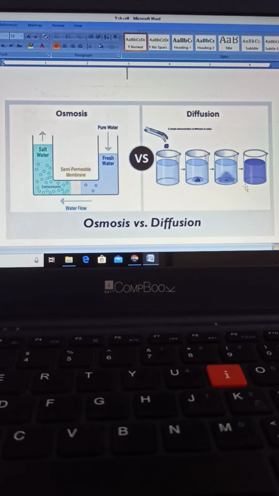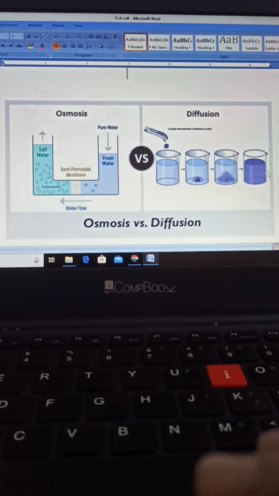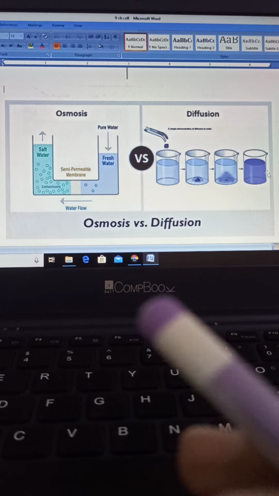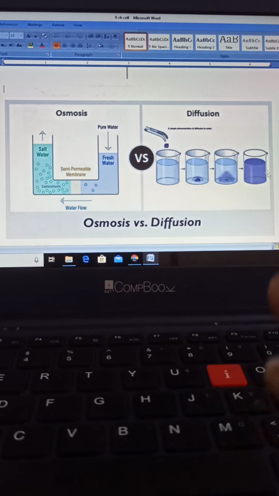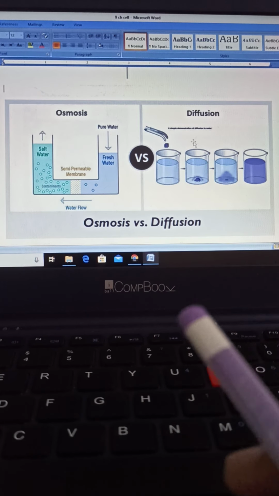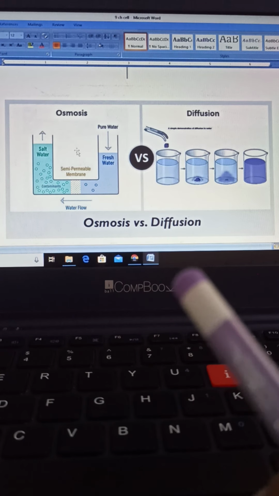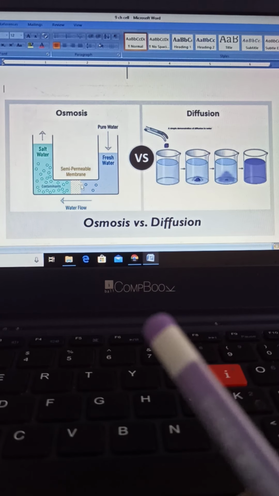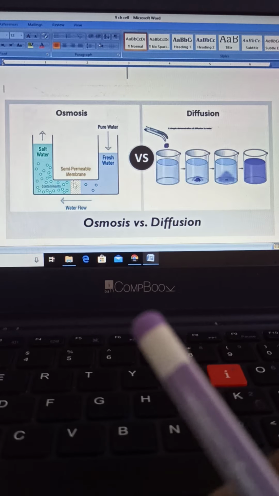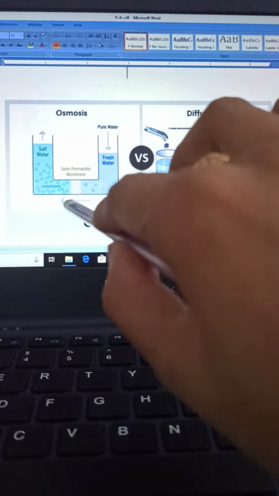This mixing of one particle into another is known as diffusion, because diffusion is a spontaneous process. It will happen at room temperature without any special condition, hence it is spontaneous in nature. This is simply diffusion. In case of osmosis, it is very similar to diffusion, but here one important membrane acts as a boundary between the two solutions. This boundary is known as a semi-permeable membrane.